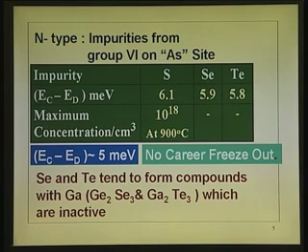Now, if instead of that, a sixth group element like sulfur, selenium, tellurium, all of them belonging to the sixth group, is occupying the arsenic site, then there is 1 extra electron which is very loosely attached, because all other 5 electrons will be forming the bond. So, those are the ones which form the bond. So, the sixth one is available, and that will be donated.